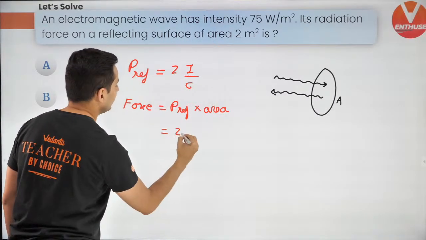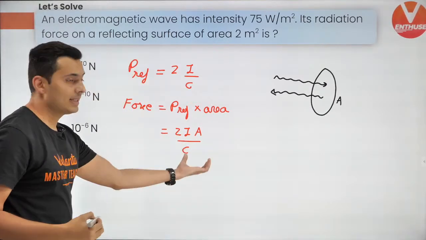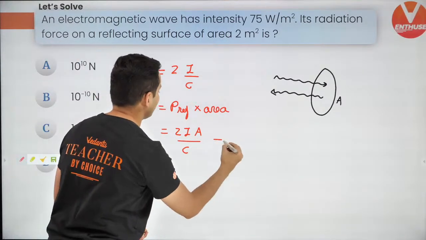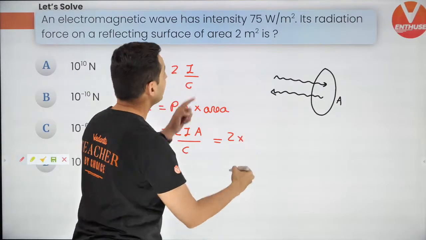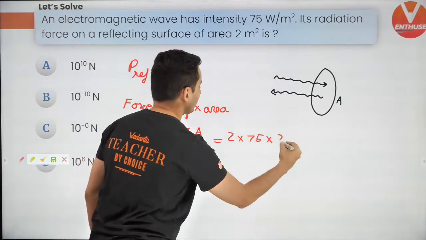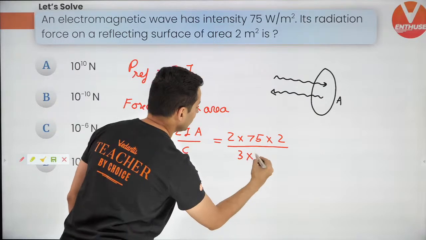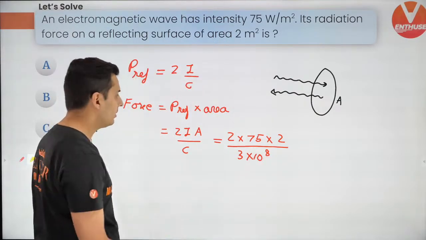So it will be 2IA by C. Now if this much is clear, it's just a matter of substitution. 2 times intensity is 75, area is 2, divided by speed of light, that is 3 into 10 to the power 8, standard value.